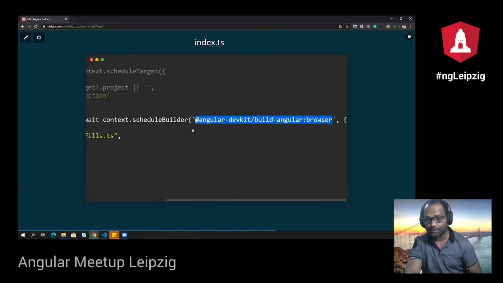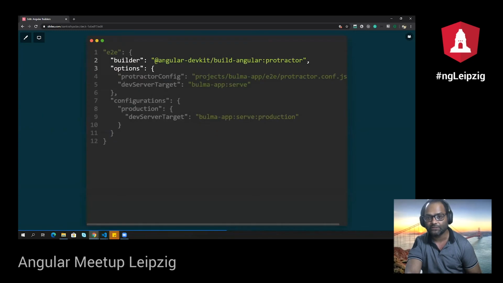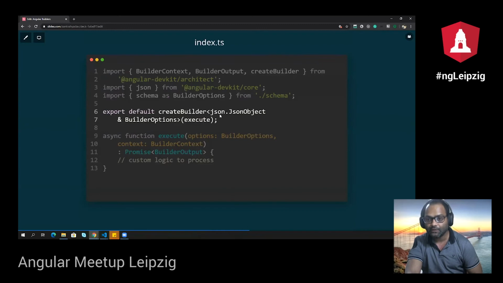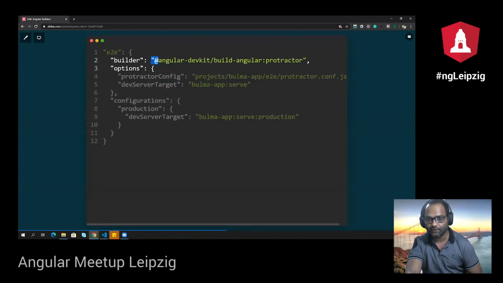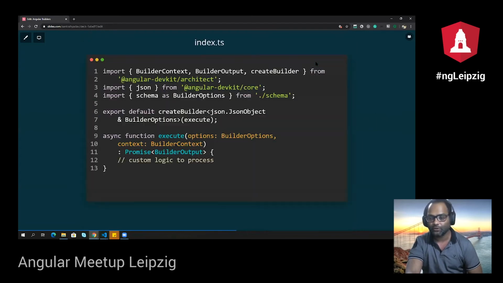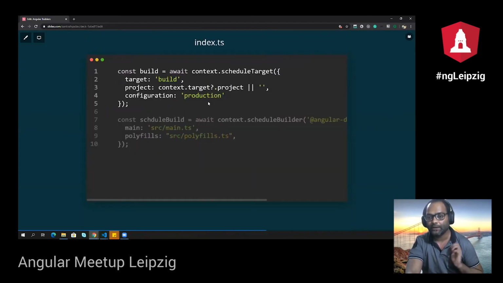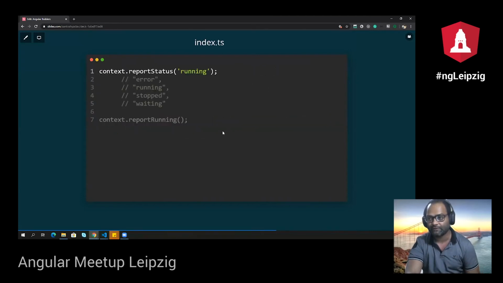If you're wondering what this builder is, I can just go back to angular.json. This is the builder. Now, if you talk about scheduleTarget, I'm talking about the command, which is e2e, build, lint. But if I talk about scheduleBuilder, I'm talking about the builder itself. So that's the difference. You are free to use whichever you want to, but if it is available as a command, whatever you want to override, go ahead and use scheduleTarget. If it is not, you can just go ahead and use scheduleBuilder. So these are two powerful APIs which you have available. Builder context also gives you access to another powerful API, which is reportStatus.